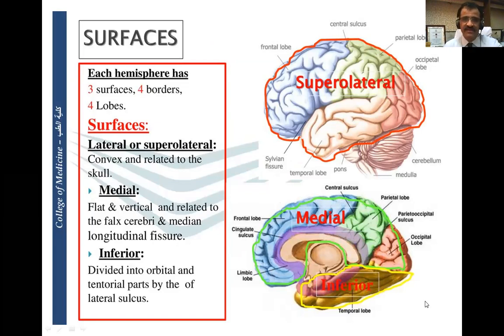I have told you earlier also. The superolateral surface is also called a lateral surface, which is convex and related to the skull, immediately below the skull. Medial surface is flat and vertical and related to the falx cerebri, another fold of dura mater, and the medial longitudinal fissure actually divides it, so you get medial surface there. And inferior surface is divided into orbital and temporal parts by the lateral sulcus. Lateral sulcus is present between parietal, frontal above, and temporal lobe below.